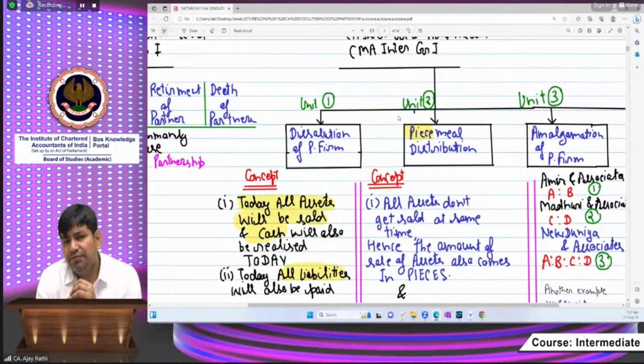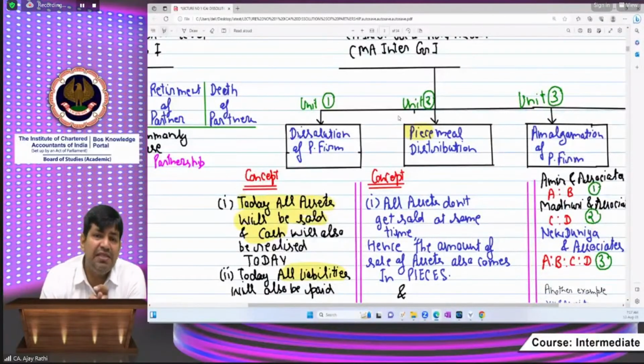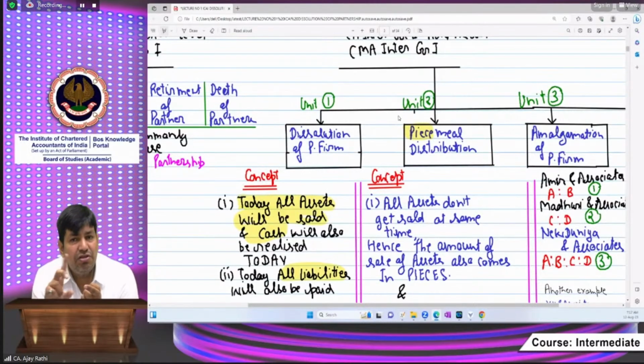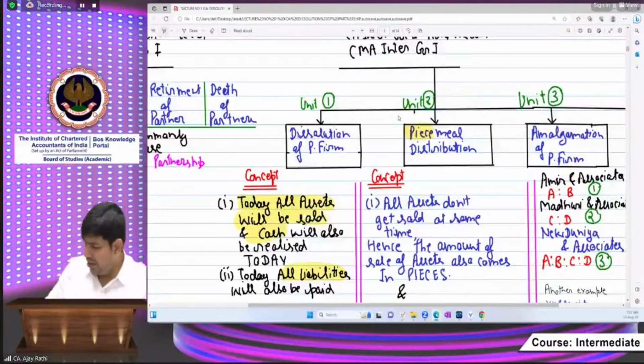Day one, when we are dissolving our firm, Mr. A gives 20,000. On day two, Mr. A gives 60,000. Should I take it in written form? Okay, I am writing it.